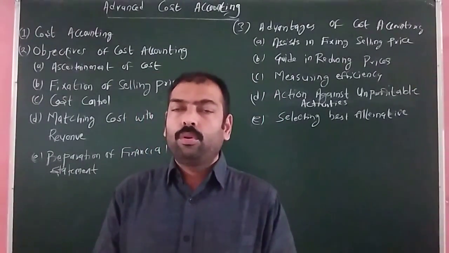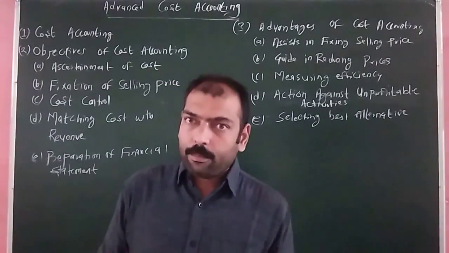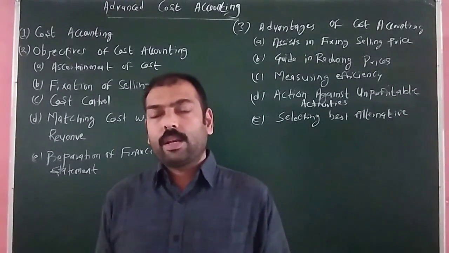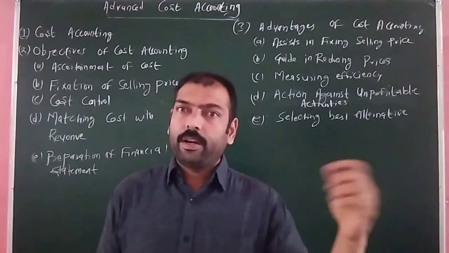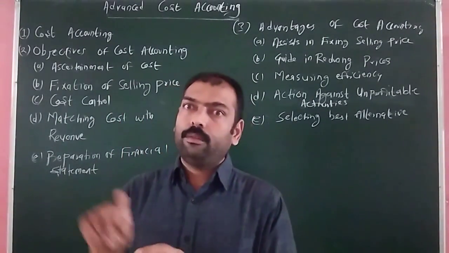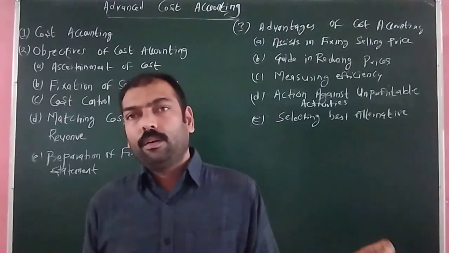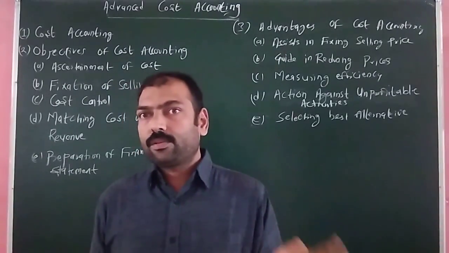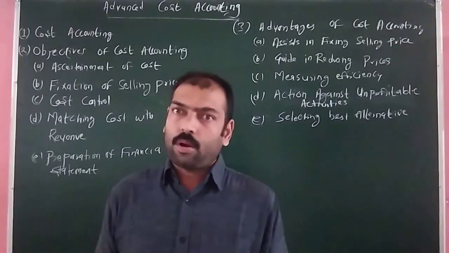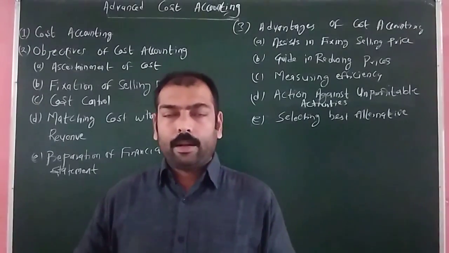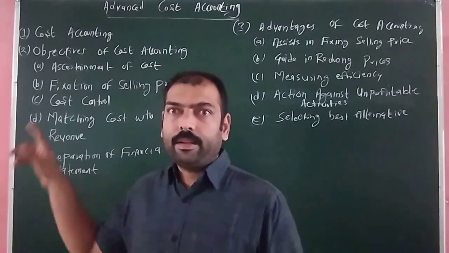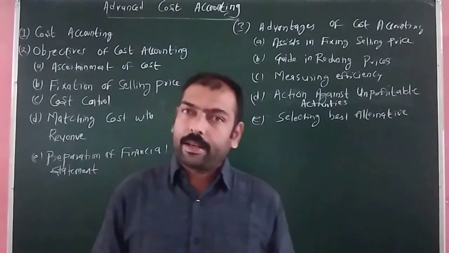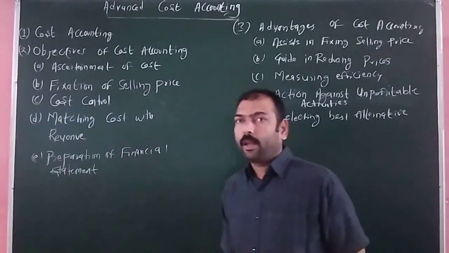In order to know the cost of the work in progress and the finished goods, cost accounting provides the base for determining that cost. In financial accounting, the stocks are recorded at cost or at market price. So the cost aspect is given by these techniques of cost accounting.